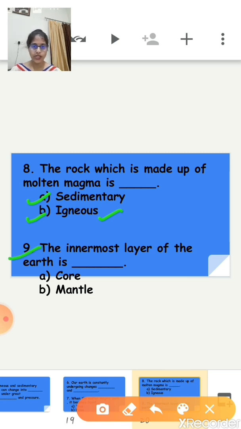Now the ninth question. The innermost layer of the earth is dash. So children, basically there are three important layers of the earth: crust, core, mantle. So crust is the outermost, mantle is the middle and the core is the innermost layer of the earth. Now the options are core and mantle, so the answer is core. So the innermost layer of the earth is core.